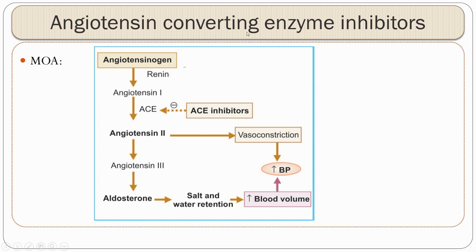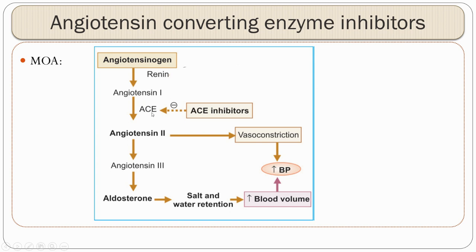Now let us first talk about ACE inhibitors. Whenever a question comes for ACE inhibitors in your exam, it is always good to write examples like captopril and then start with mechanism of action. Always the mechanism of action, whatever you write, it's always good to write in a flow chart. So angiotensinogen converts into angiotensin 1, which gets converted into angiotensin 2 under the influence of the enzyme angiotensin convertase.